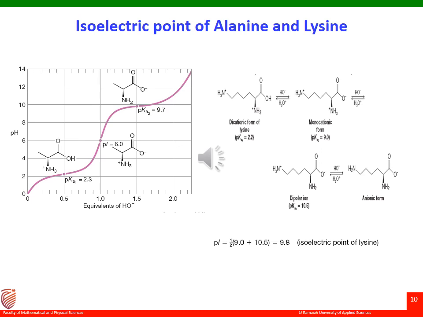This is a graph obtained when a titration is done, right? This is the titration curve for these equilibria, which is indicated there. The graph represents the change in pH as a function of the number of molar equivalents of base. Because alanine has two protons to lose in its net cationic form, when one molar equivalent of base has been added, the molecule will have lost one proton, and it will be electrically neutral, that is the dipolar or zwitterion form, which is indicated here. So the pK values are 2.3 and 9.7, whereas the pI value is around 6, which is indicated here.